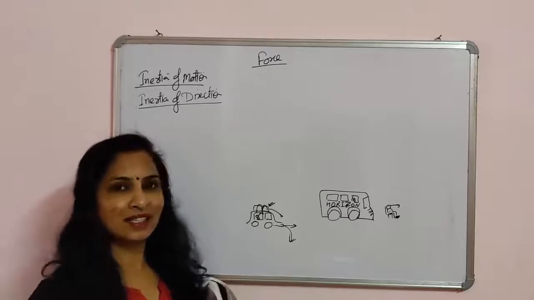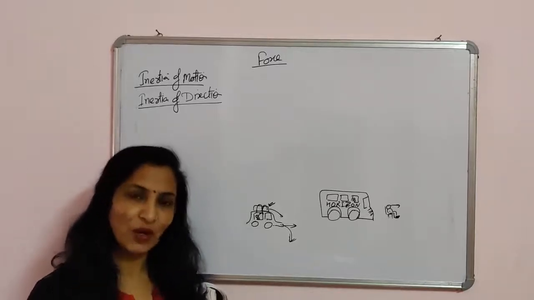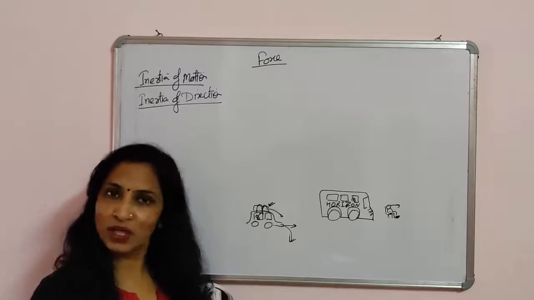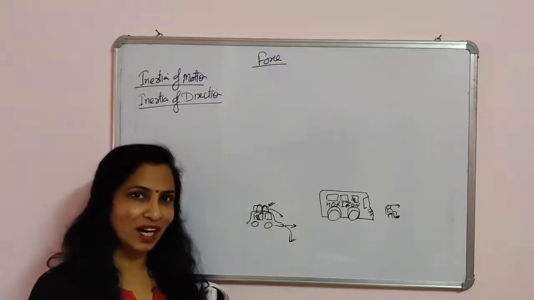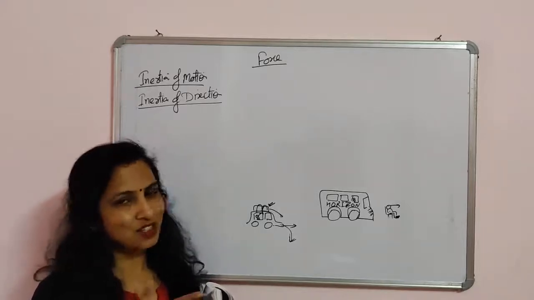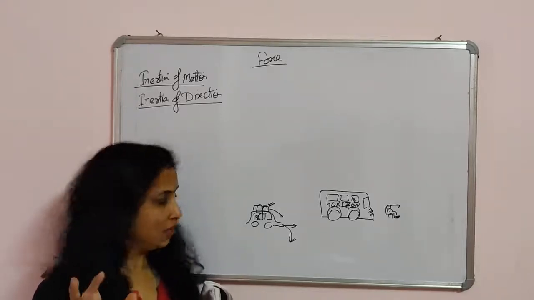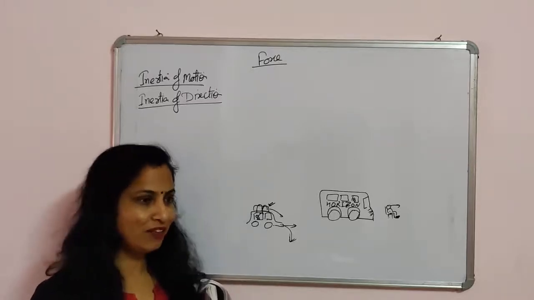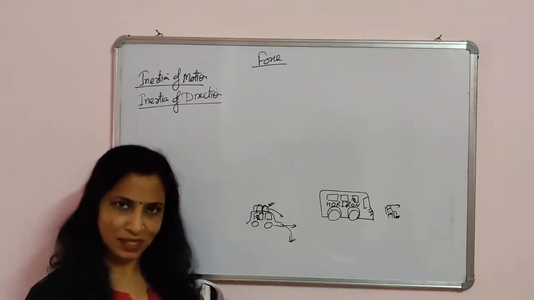The explanation is this. When you are in a bus or a car and it is moving in a straight line, you are moving with it in a straight line. If the car takes a sharp turn, your feet, since they are in contact with the bus or the car, will take the turn with the bus.